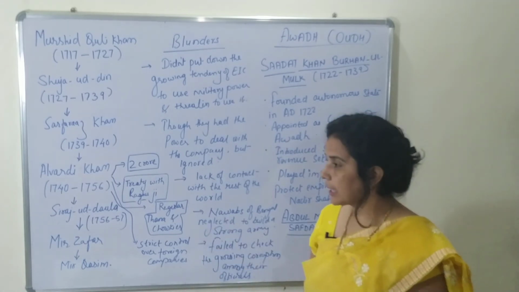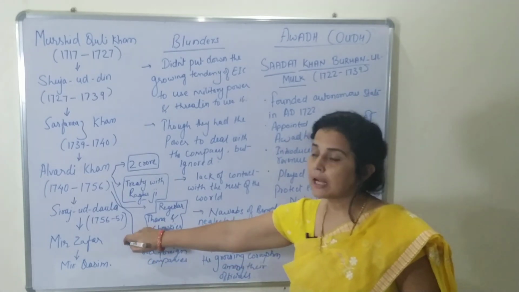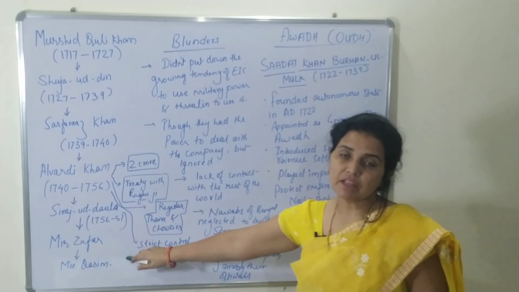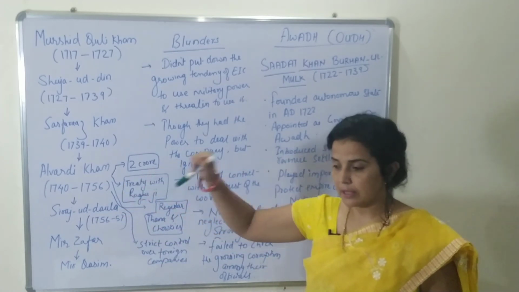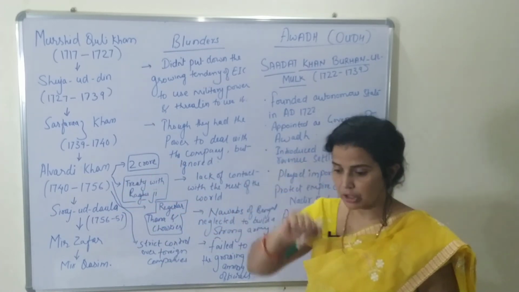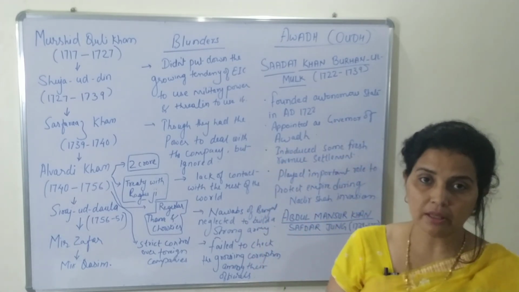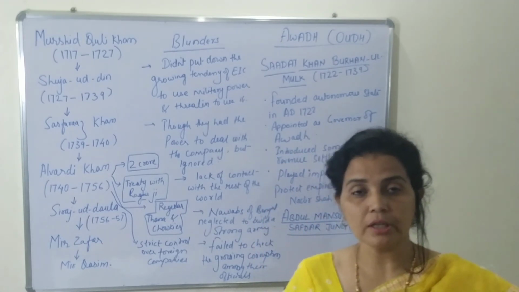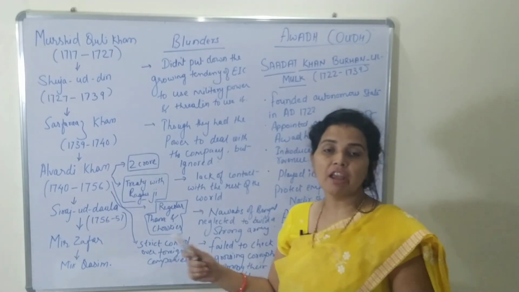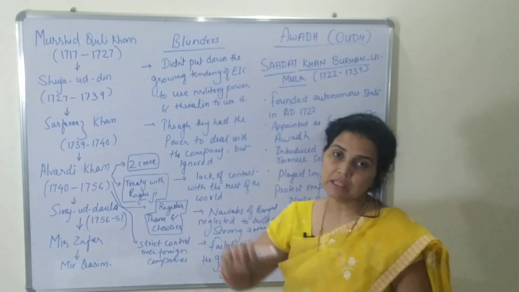But when the East India Company came, they gave some bribe to a person named Manik Chand. Finally Manik Chand gave the key of that fort to the East India Company.